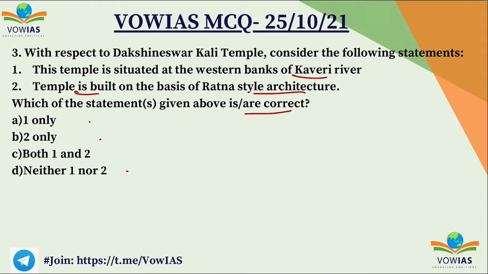So this question is based on Dakshineshwar Kali temple. If you see the first statement, it is given that it is built on the western bank of Kaveri river. Kaveri river is in South India, but the Kali temple is basically famous in West Bengal. So that's why the first statement is wrong, but the second statement is right. So B, 2 only, is the correct answer.